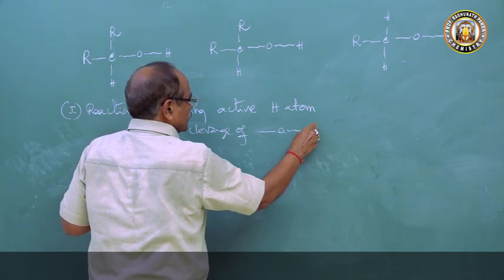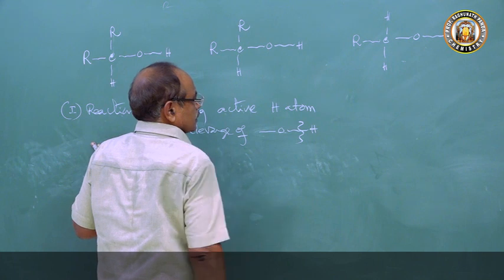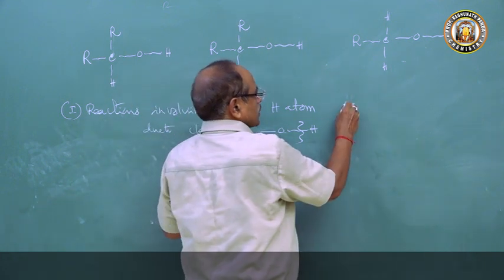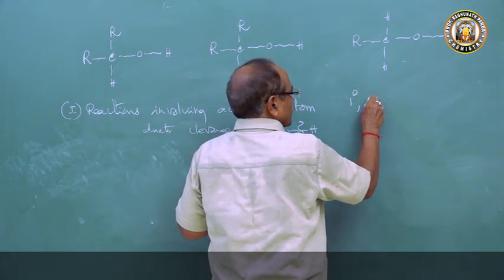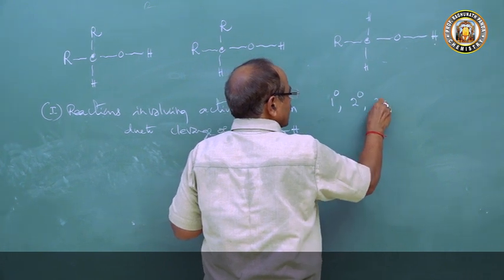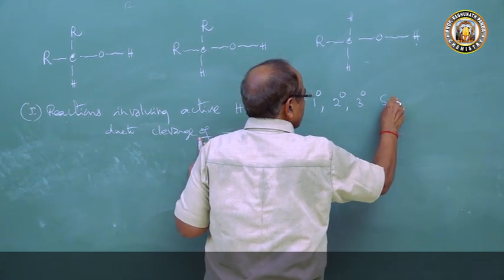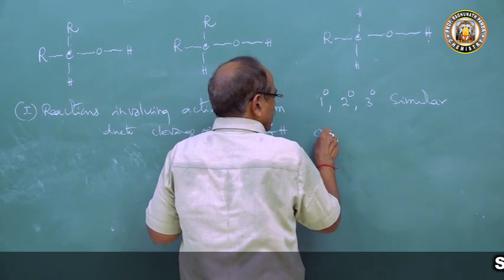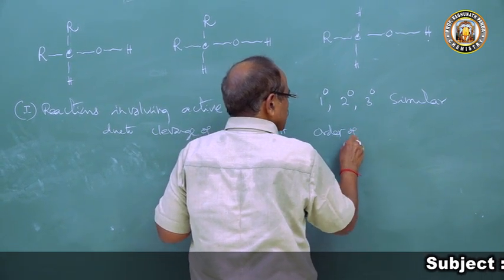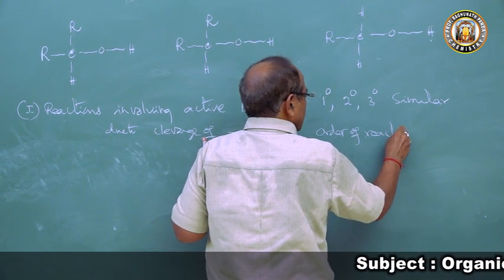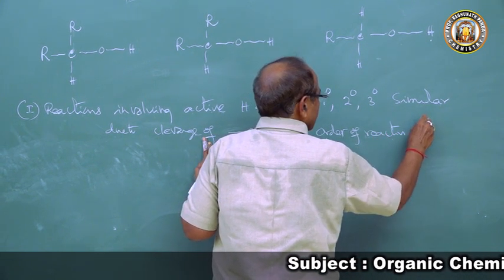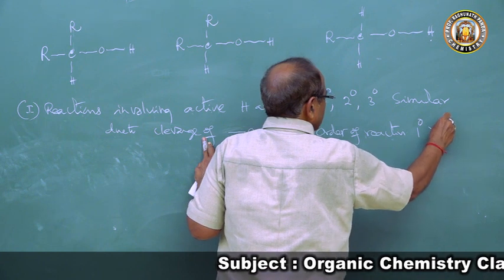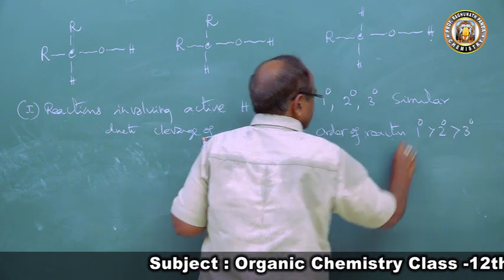Cleavage of the OH bond will be there in all. 1 degree will give, 2 degree will give, 3 degree will give. All the 1 degree, 2 degree, 3 degree will be similar. Then the order of reactivity will be 1 degree is more reactive, then 2 degree, then 3 degree.